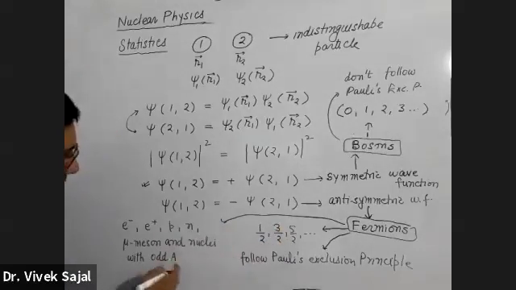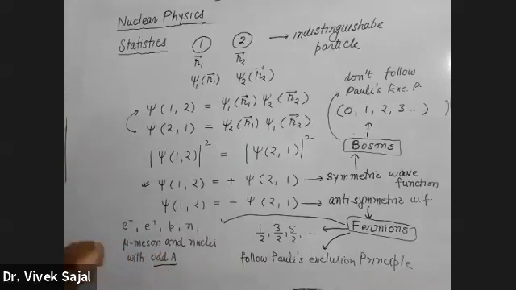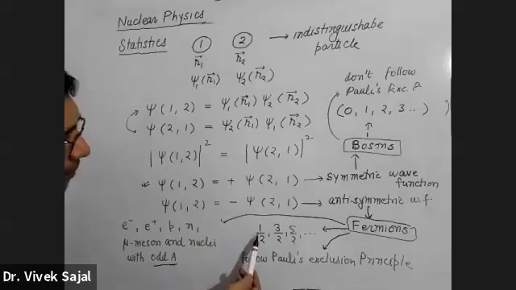Because in case of odd nuclei, you will have at least one unpaired nucleon. So if there is one unpaired nucleon, then automatically its spin angular momentum will be 1/2, 3/2, 5/2.